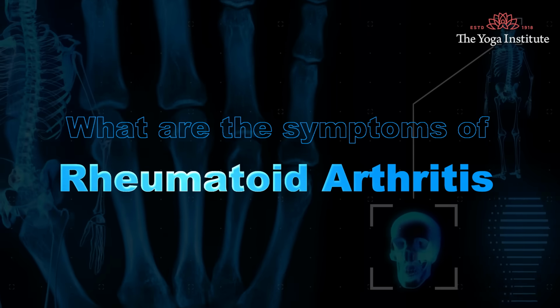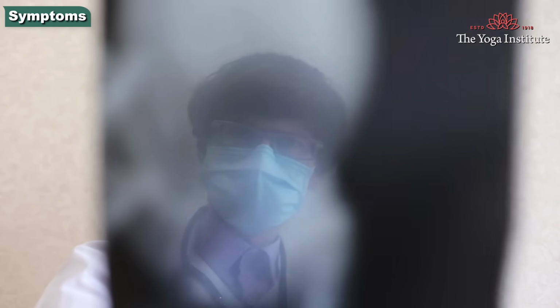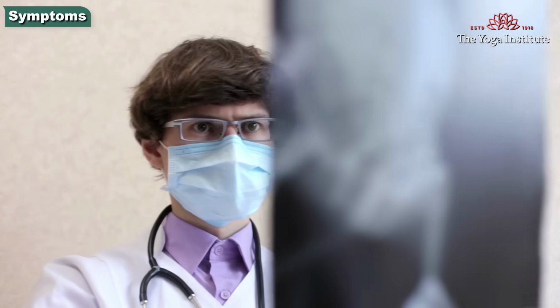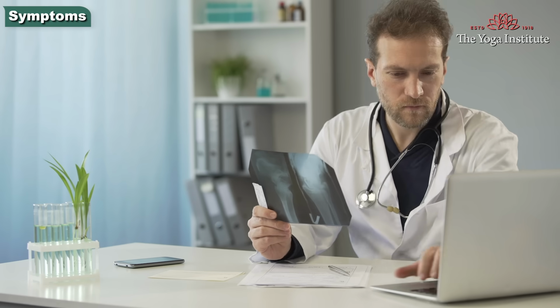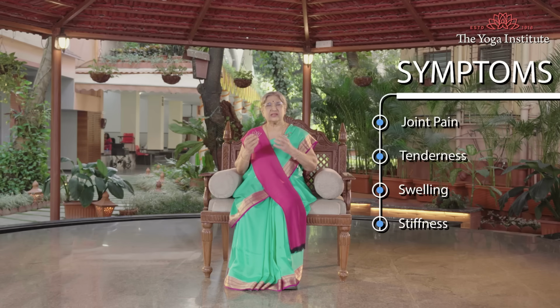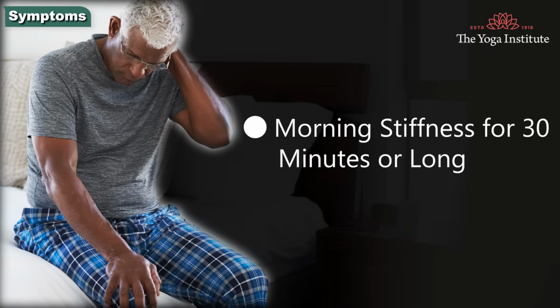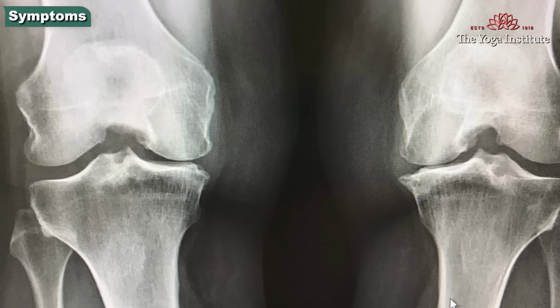So now, let's understand the symptoms of rheumatoid arthritis. There can be various signs and symptoms which indicate that a person has rheumatoid arthritis. Joint pain, tenderness, swelling, or stiffness, which lasts for 6 weeks or longer. Morning stiffness for 30 minutes or longer. More than one joint is affected.